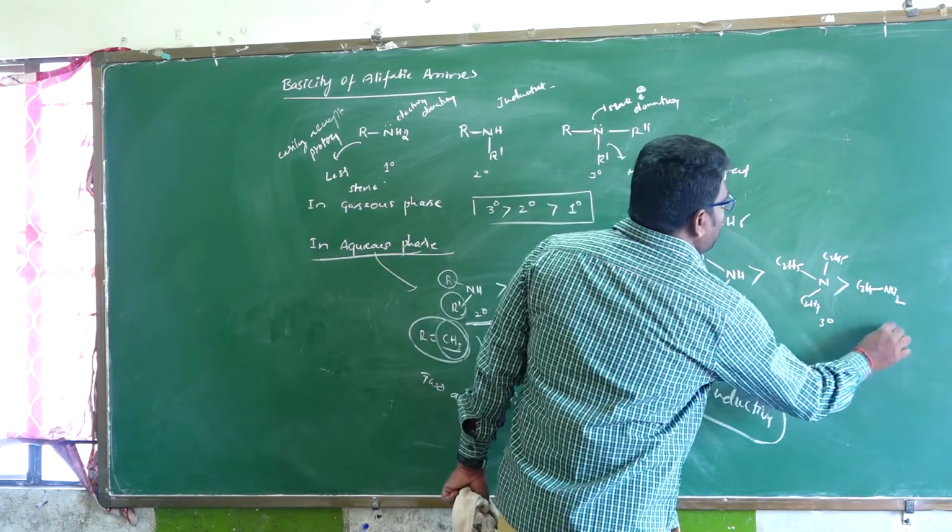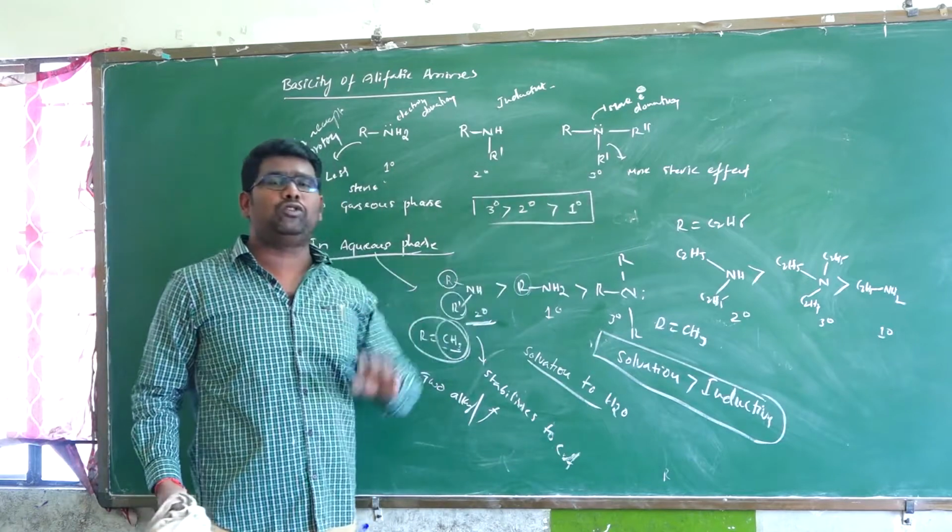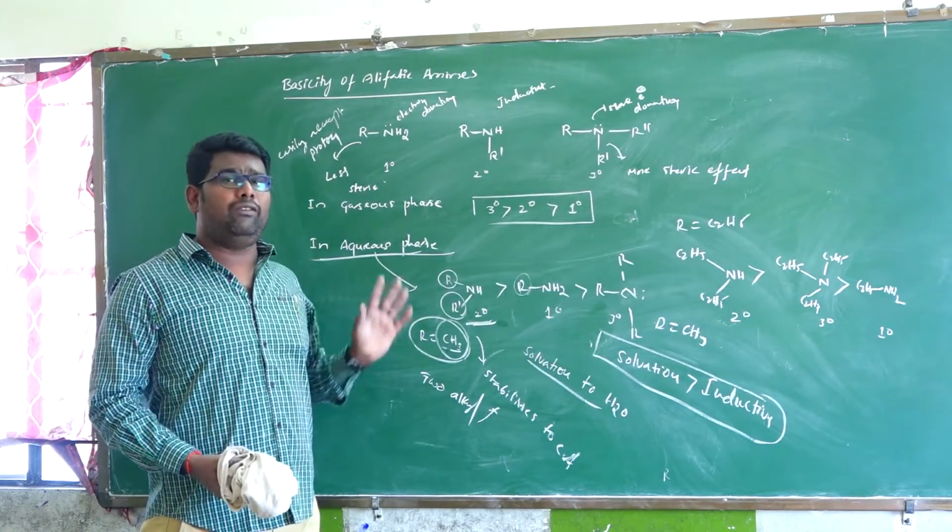What is the difference between R equal to CH3 and R equal to C2H5? Both are aliphatic amines.